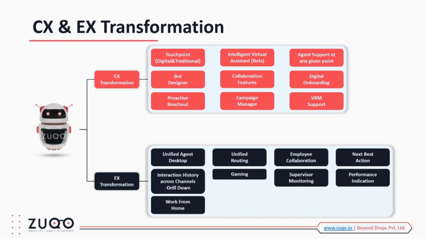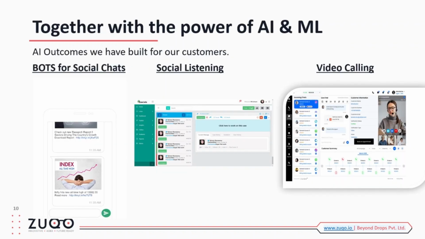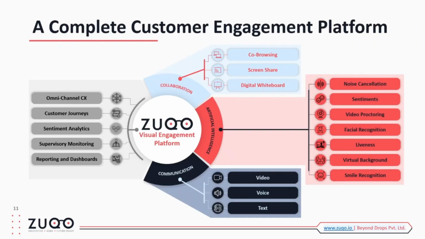The next best action helps your agent upsell or cross-sell, to increase your ROI. The complete interaction history and the supervisor monitoring are all built-in features which augment your entire employee experience and help deliver that experience back to your customers. So, as I mentioned, there are three parts to this: communication, collaboration, and artificial intelligence.